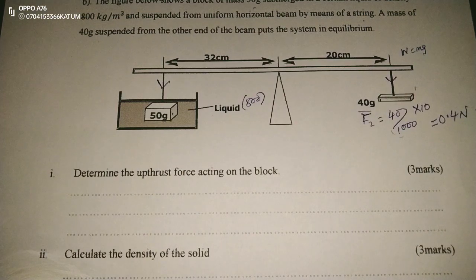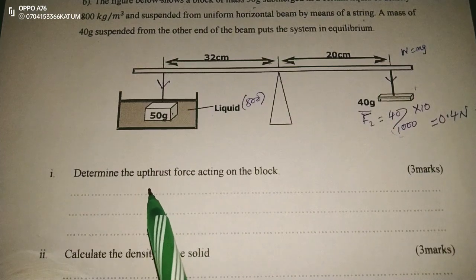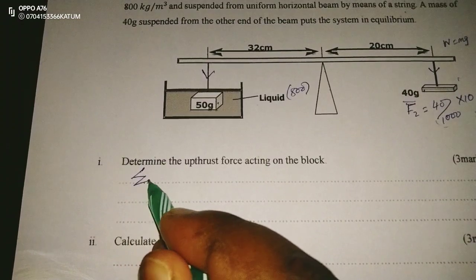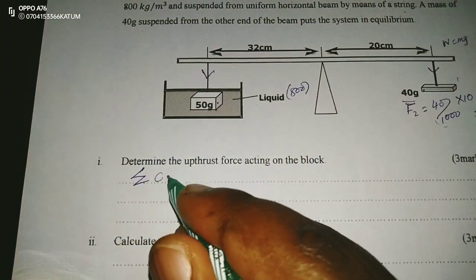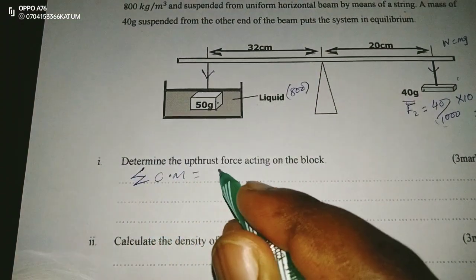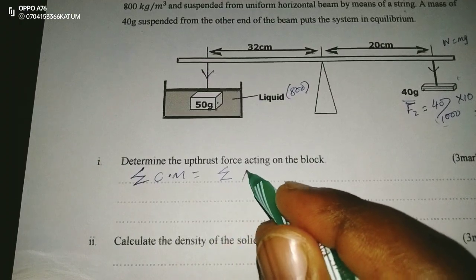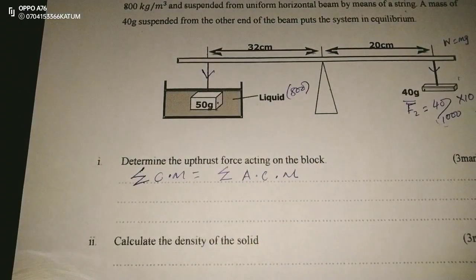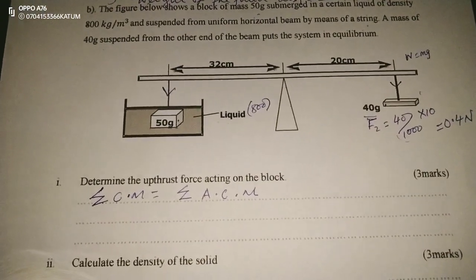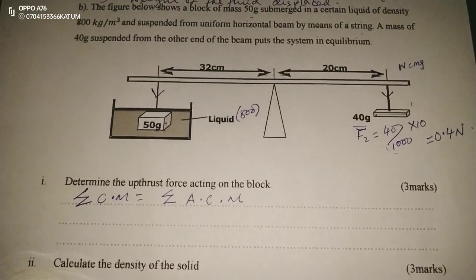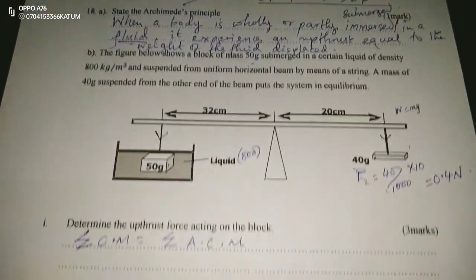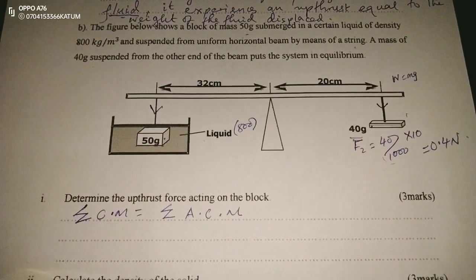Therefore, now applying that principle, we will say that a sum of clockwise moments is equivalent to the sum of anti-clockwise moments. So now our question will be, which forces are contributing to the clockwise moments, which forces are contributing to the anti-clockwise moments in this case.